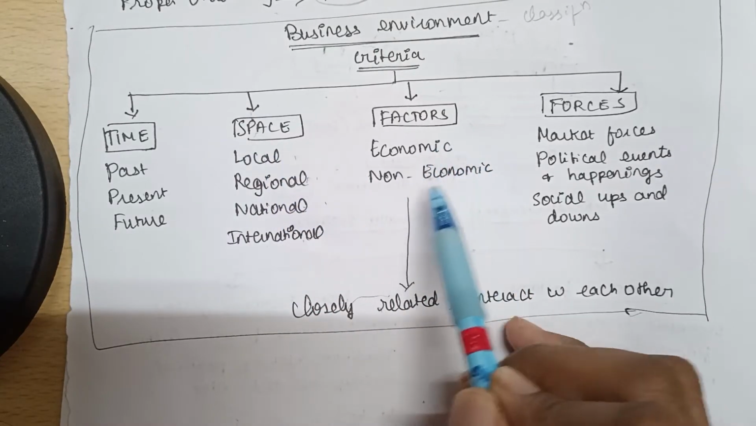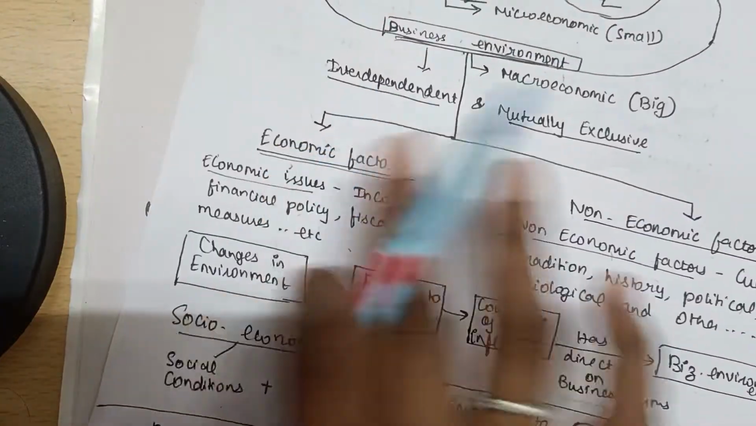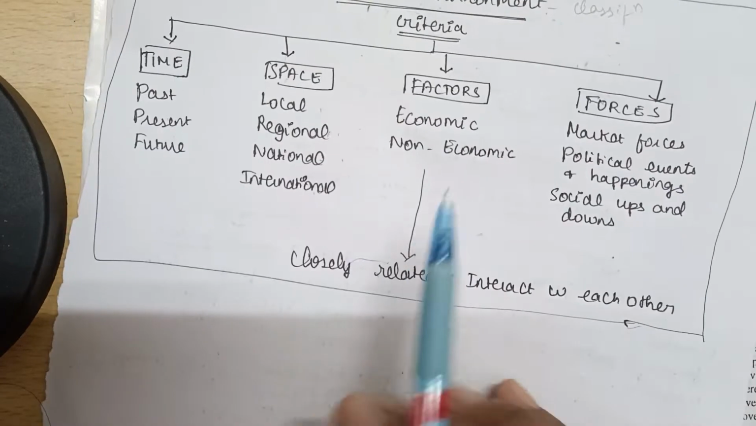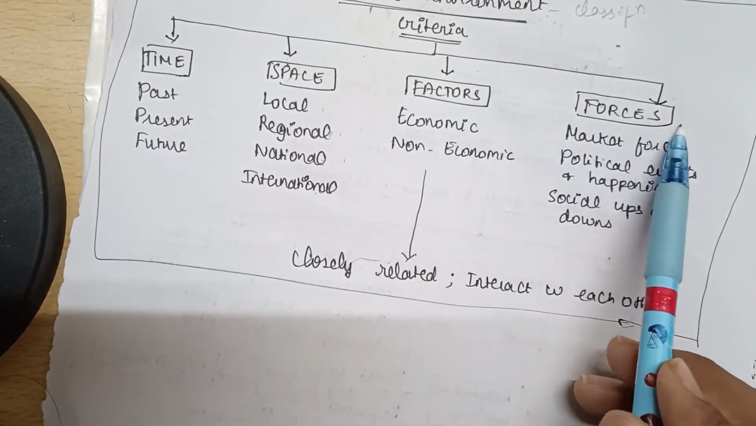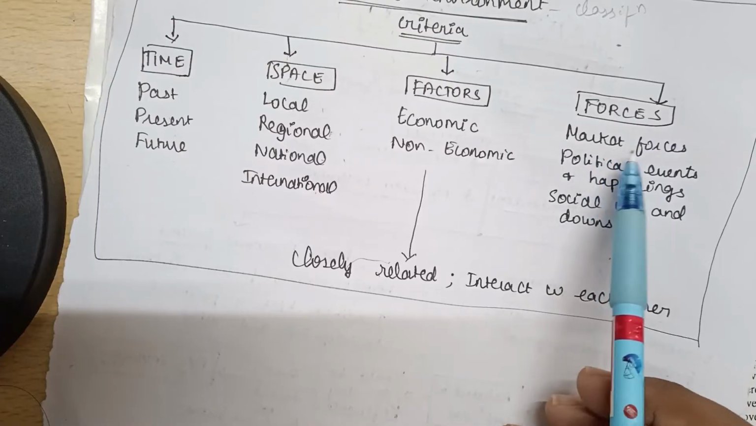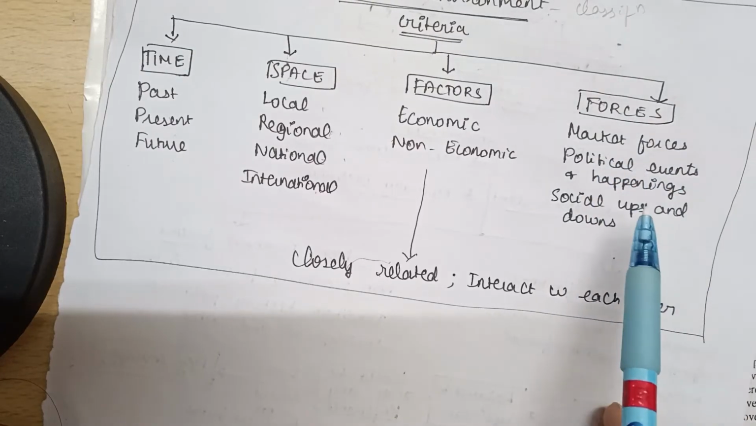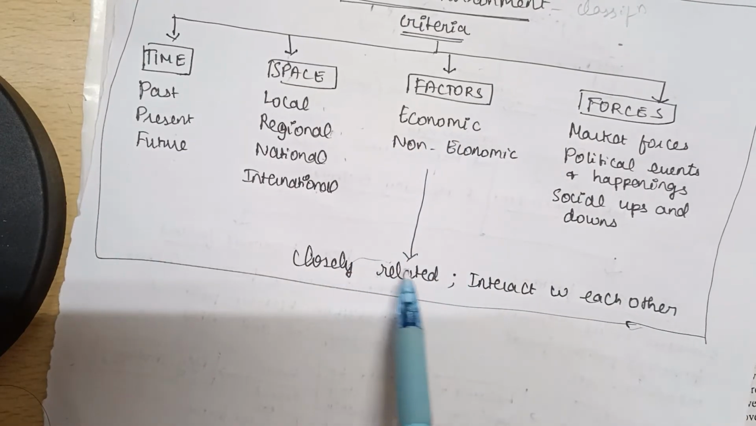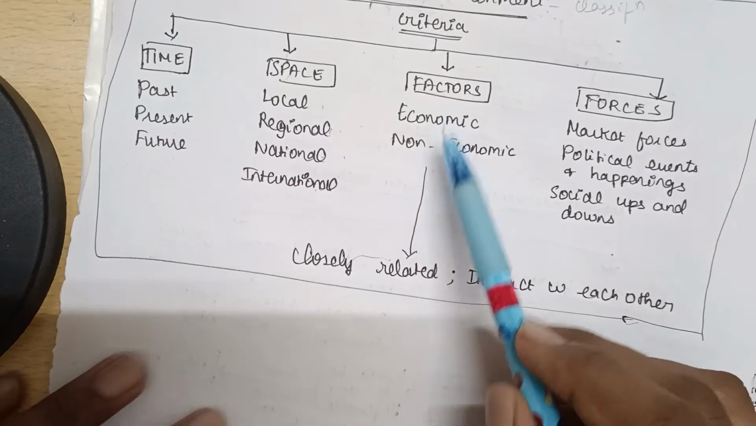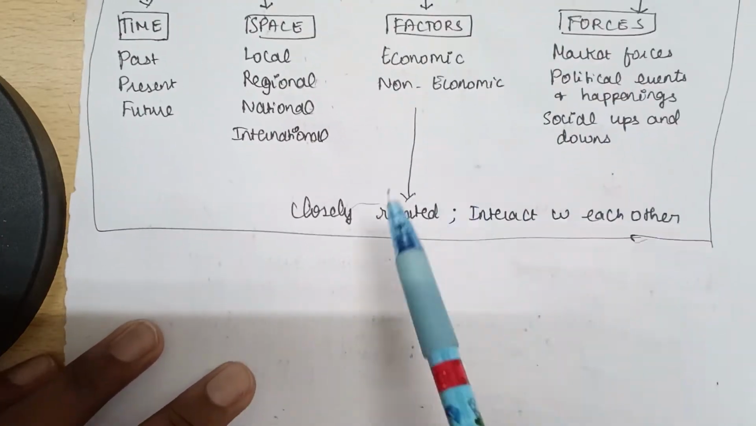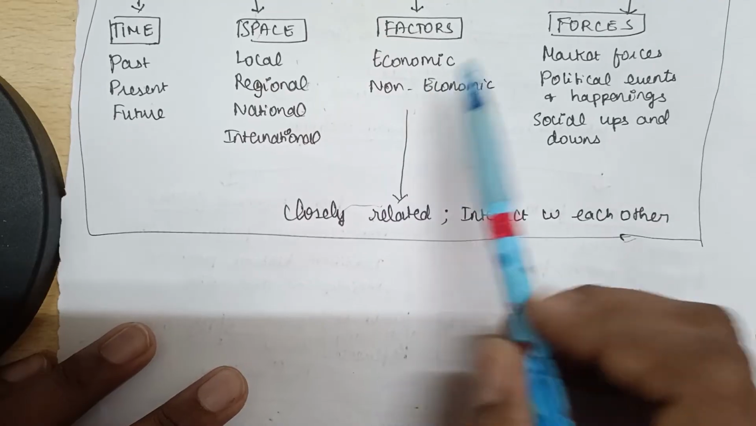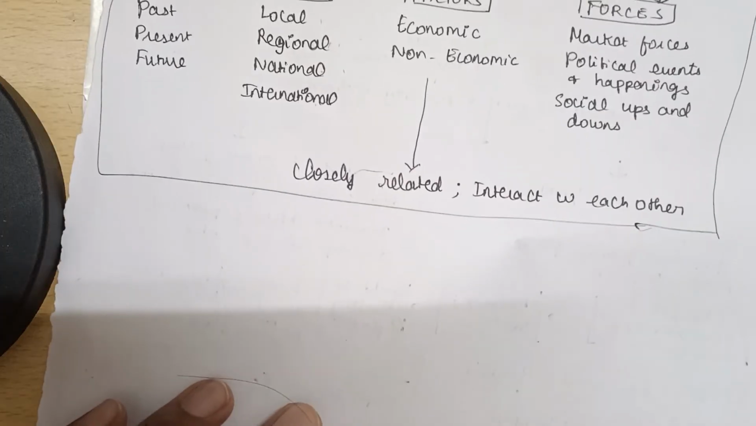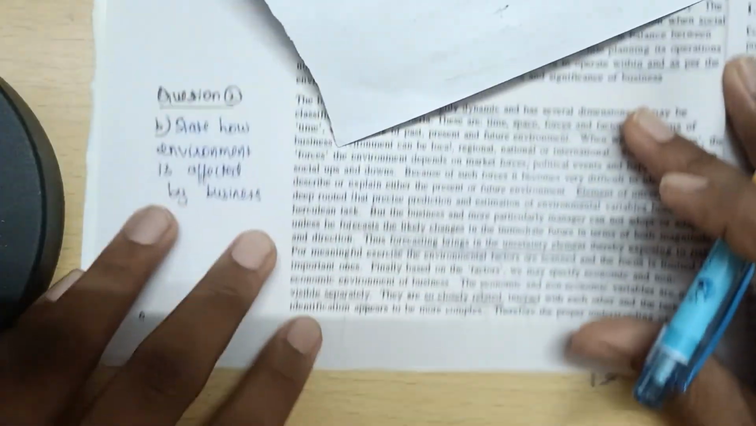And factors: economic and non-economic, like we read here. These are the broad classifications. Then forces are market forces, that is the price and all that, political events such as elections, and social ups and downs. You have to understand that economic and non-economic factors are closely related, in the sense they are interdependent. They depend on each other. You can't really distinguish between them, because they have so many factors that make them difficult to classify.